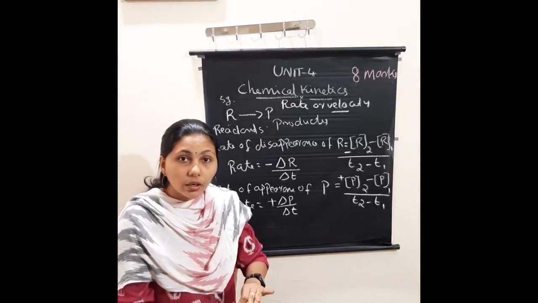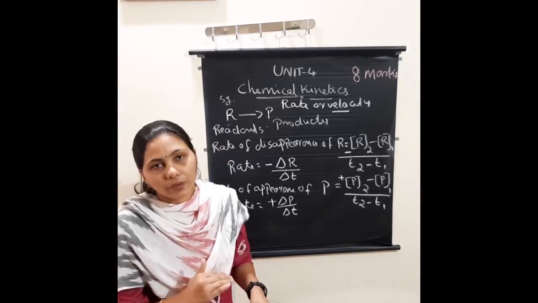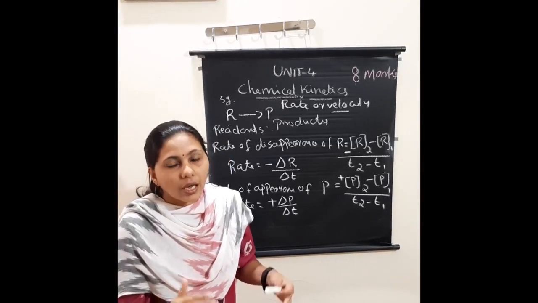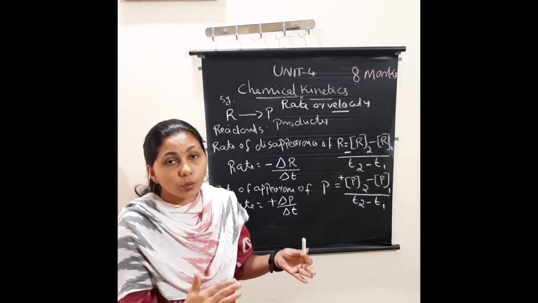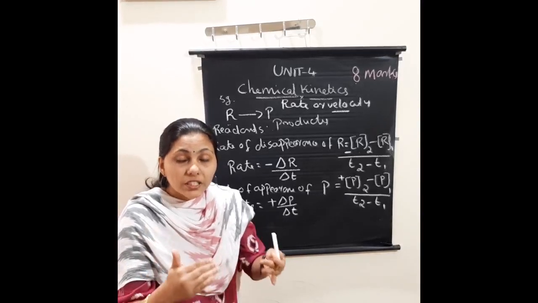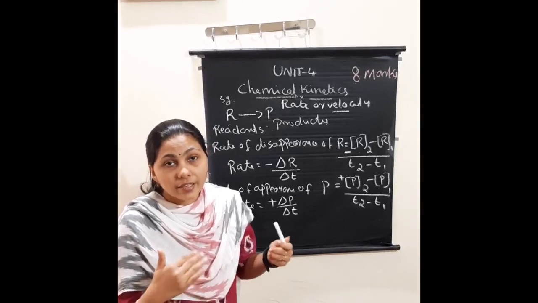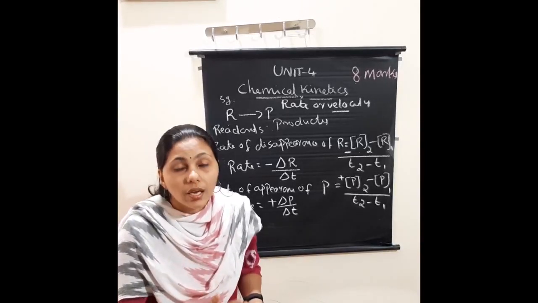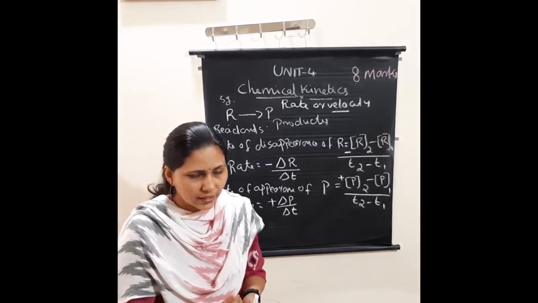How much speed the reactants are converted into products, or at how much speed the products are produced. That speed or velocity is known as the rate of a reaction or velocity of a reaction.